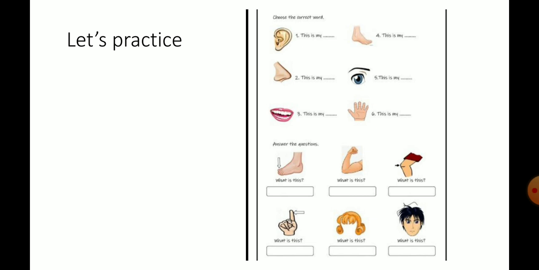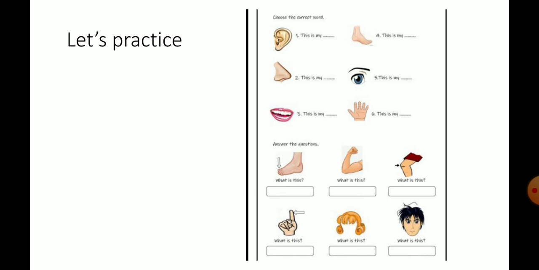Next, write the correct word here. The picture is given here. So look at the picture carefully and write down the name of the picture. For example, number 1, this is my ear. We know that this is the picture of ear. So you have to write this is my ear. Number 2, this is my nose. Like that.